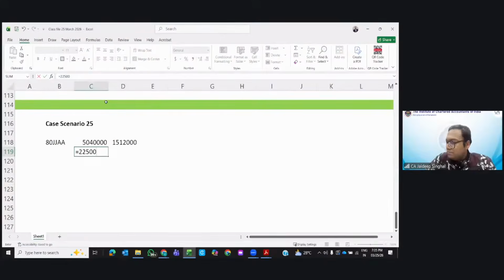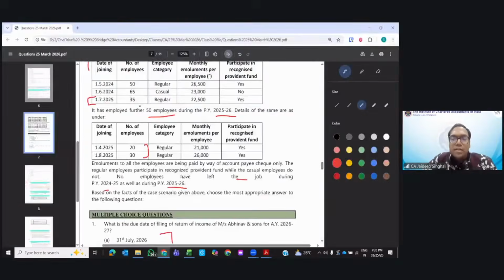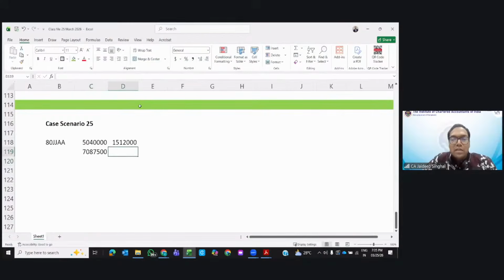22,500 into 9 into how many employees? 35 employees. Again, this much. Total would be 36,38,250.